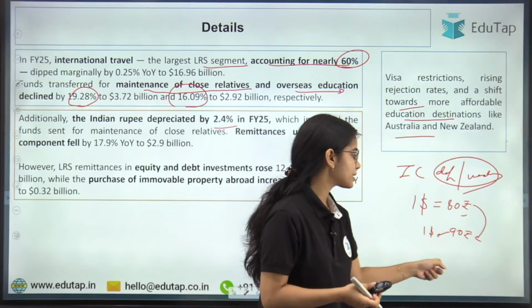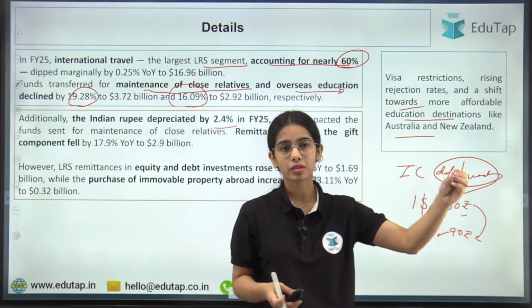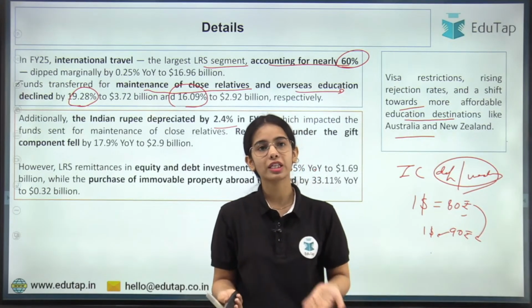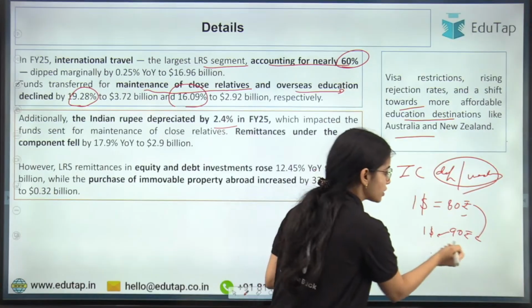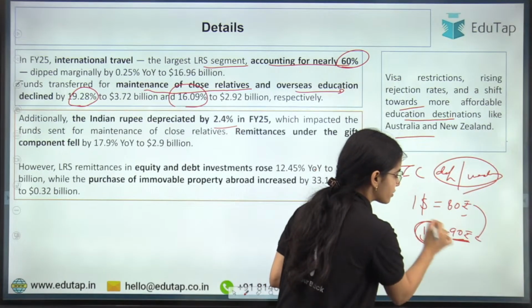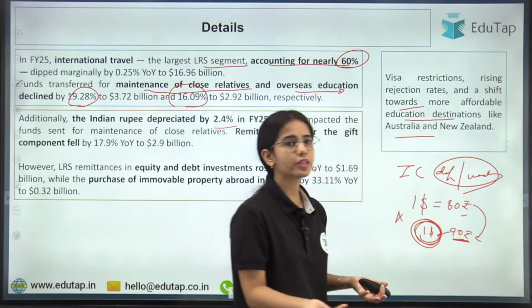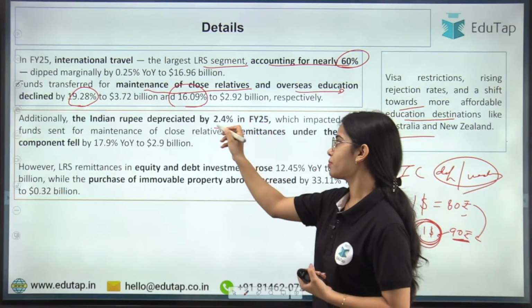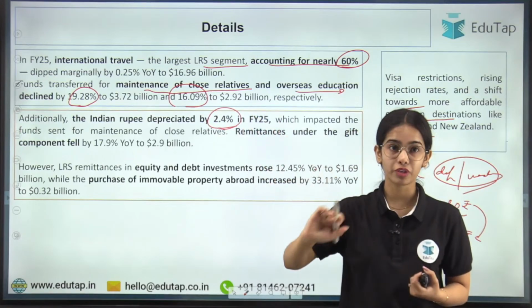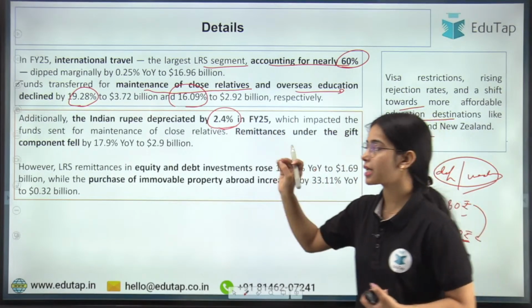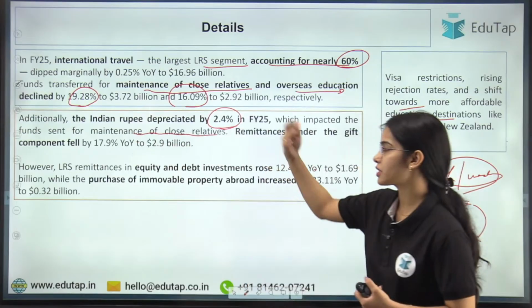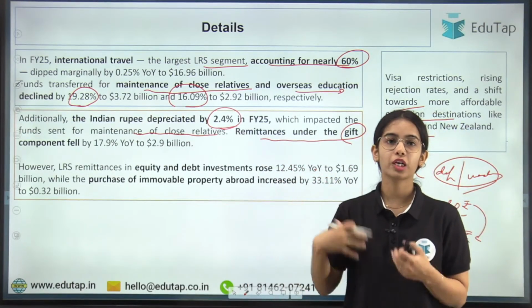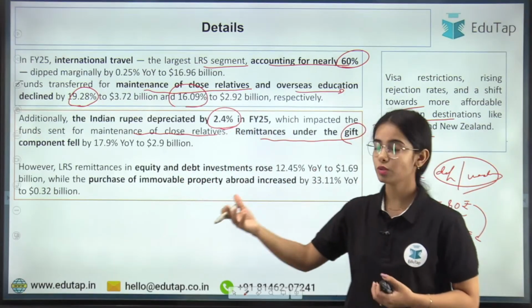That's why the remittances have also decreased. We are sending fewer dollars outside because it is very expensive to buy dollars. Since the price of dollars is higher, we are not buying dollars to send outside. So the Indian rupee depreciated by 2.4%, becoming weaker, which impacted the funds sent for the maintenance of close relatives outside. Remittances under the gift component have also fallen, so we are not sending money for gifts either.